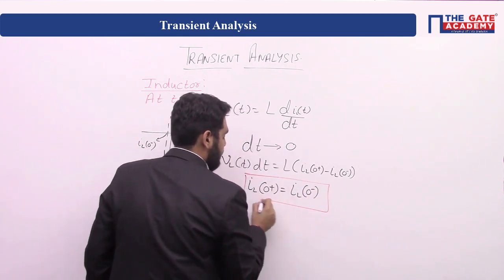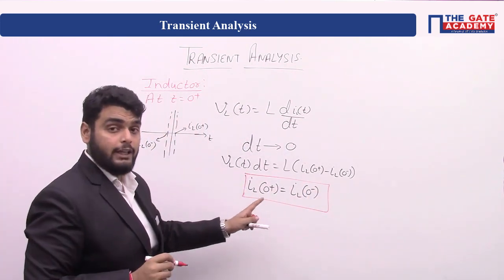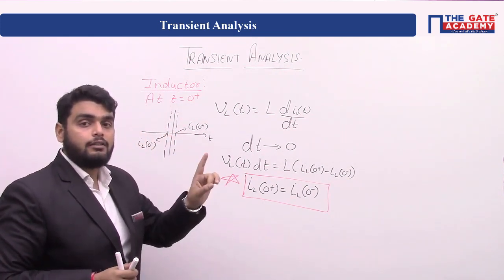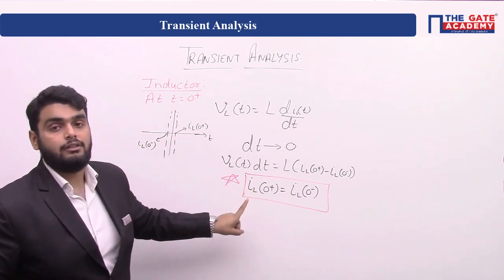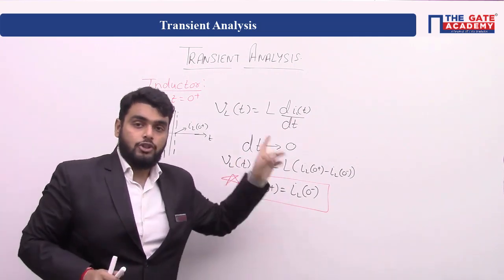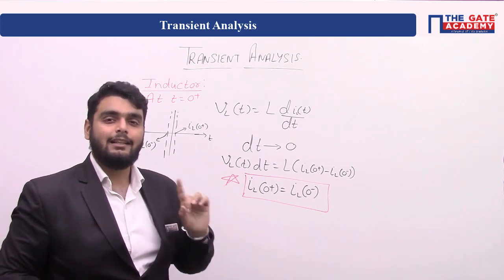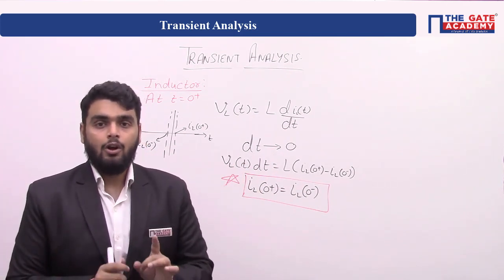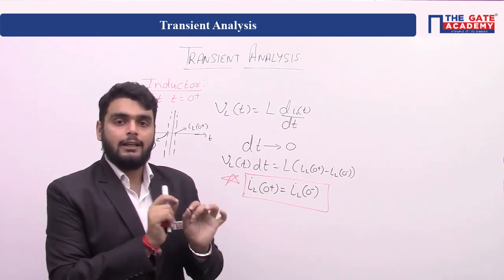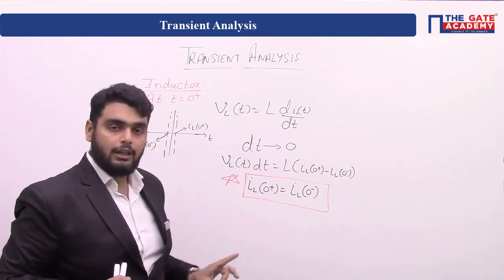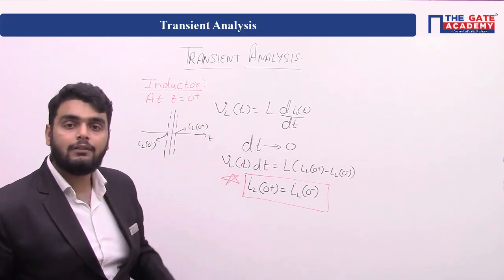Inductor current at 0 plus is equal to inductor current at 0 minus, and this is the first most important equation in transient, and this equation is only valid for the inductor, not for any other element. Remember this point: only through the inductor is current at 0 minus equal to current at 0 plus. Okay, and why? You have the derivation.